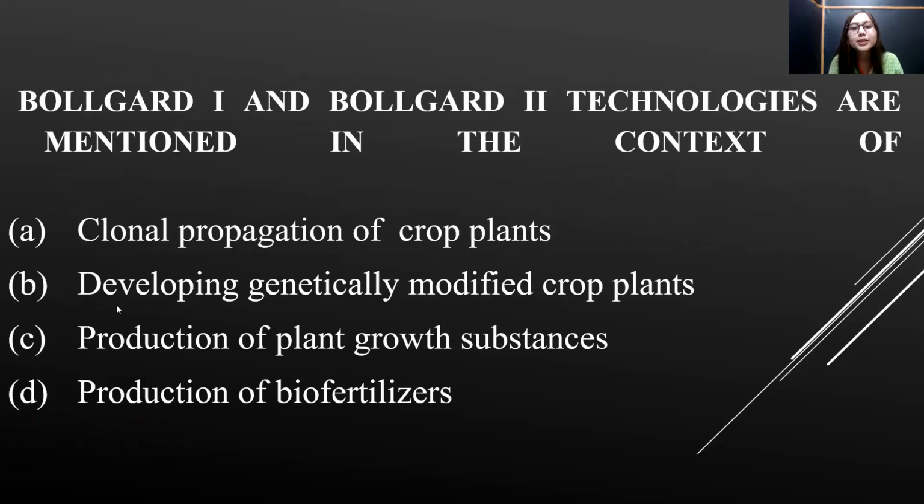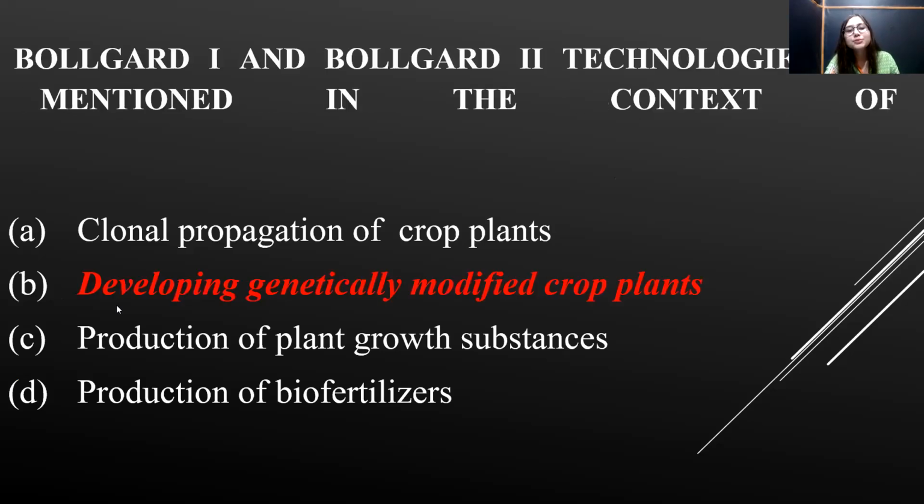Next, Bollgard 1 and Bollgard 2 technologies are mentioned in the context of BT cotton. BT cotton, we all know, are genetically modified crops. If they're genetically modified crops, then definitely option B, developing genetically modified crop plants, is the correct answer.